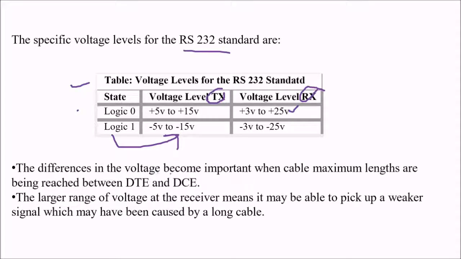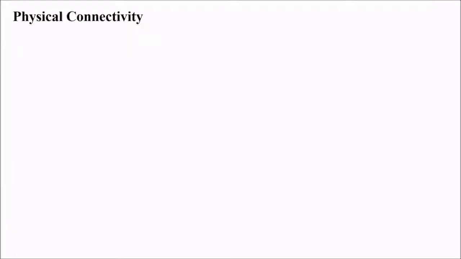The differences in the voltage become important, and the maximum cable lengths are determined between DTE and DCE. So RS-232 supports up to 15 meters. The larger range of voltage at the receiver means it may be able to pick up a weaker signal. That is why this is higher. It needs to pick up the weaker signal, which may have become feeble because of long cabling.